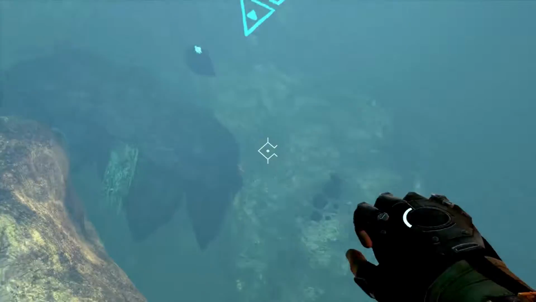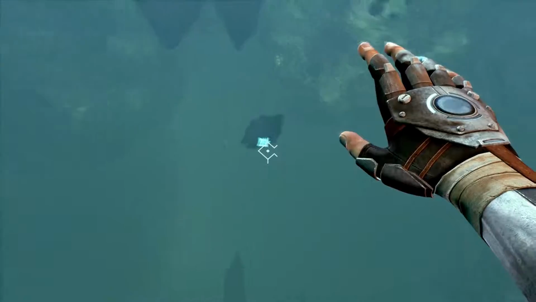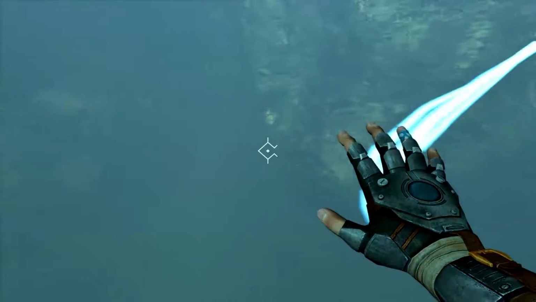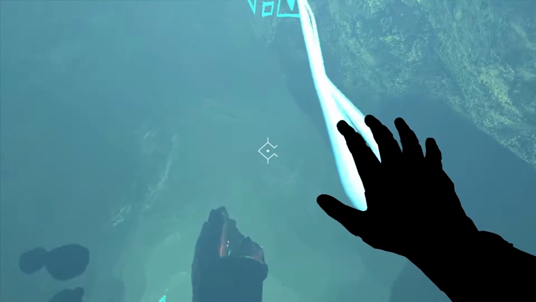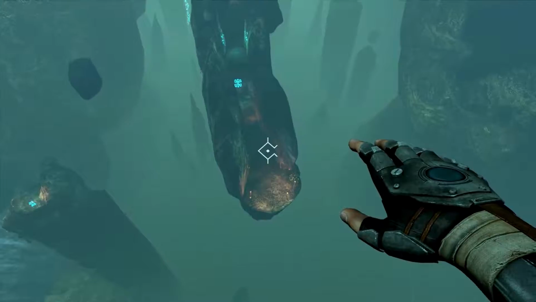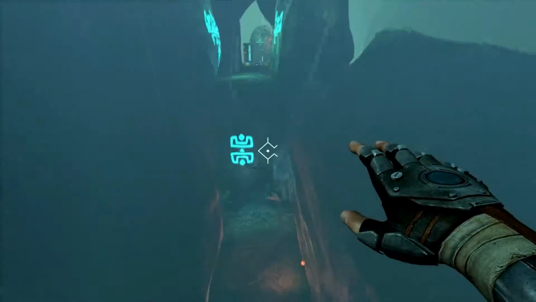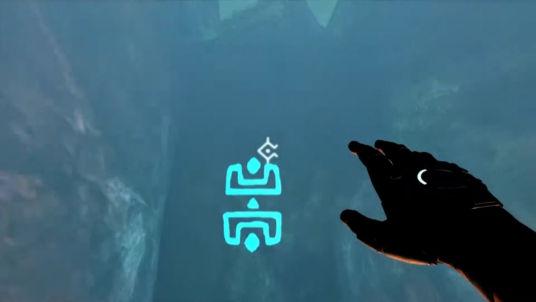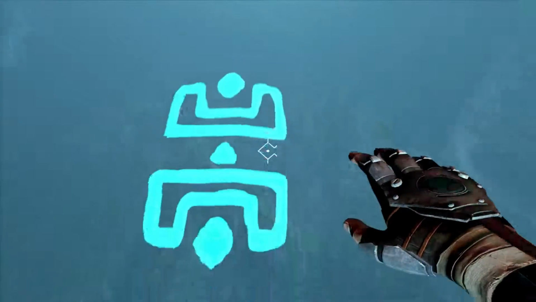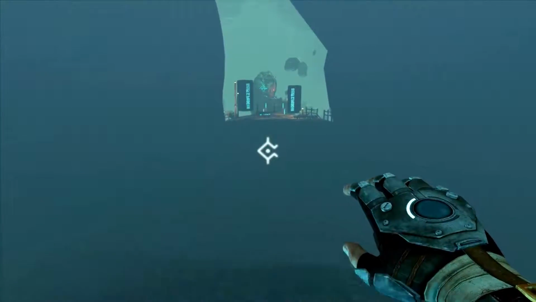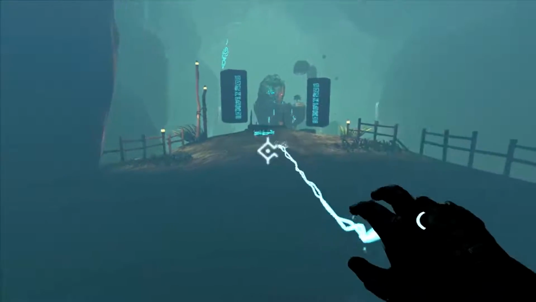Okay, so we've got to do what we did before and charge up. We've got to get enough speed here and get close enough. This should do it. Look, we have speed lines coming around us. We could just jump up here. What do these symbols mean? I'm so curious. And we'll power jump. I'm very much enjoying this, if you guys can't tell. So we'll keep moving forward.